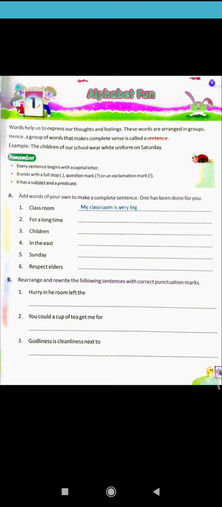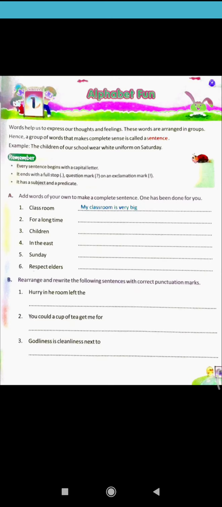Now check the first: what are the words? Hurry, in, he, room, left, the. What will be the meaningful sentence? Think and try. He left the room in hurry, and after that you put a full stop.